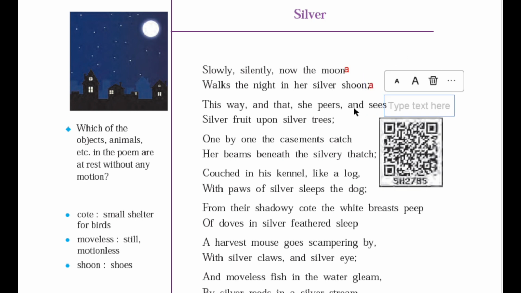Next stanza. This way and that she peers and sees a silver fruit upon silver trees. Sees, trees. They are rhyming, so we will name them as B. Next stanza. One by one the casements catch her beams beneath the silvery thatch. Catch, thatch, they are rhyming, so we will name them as C.